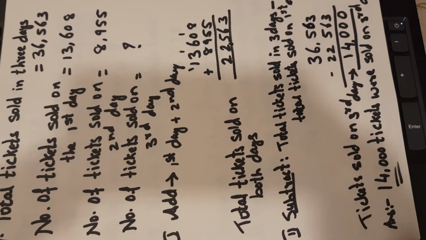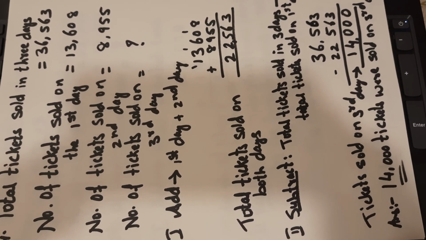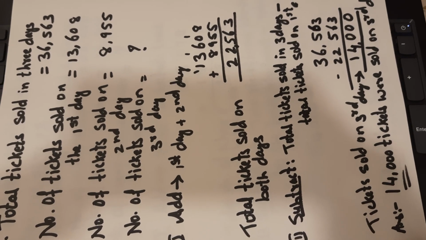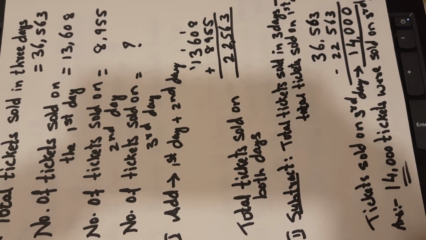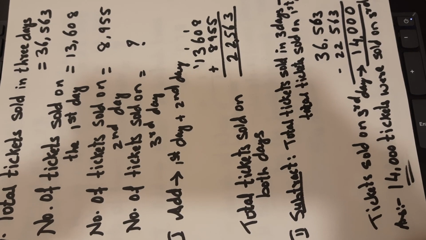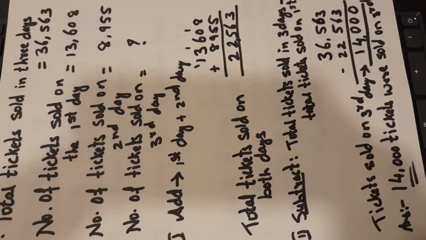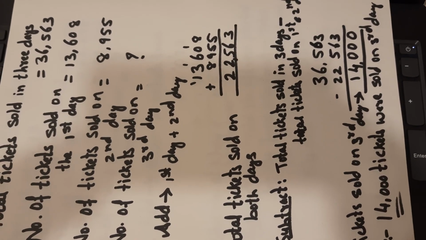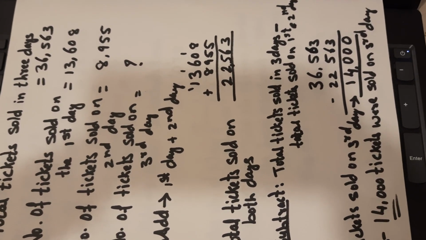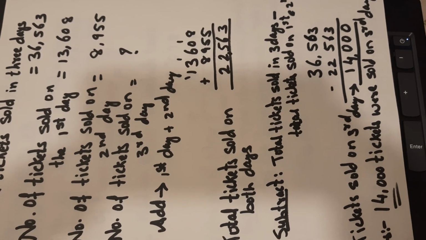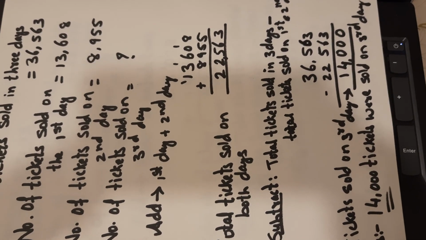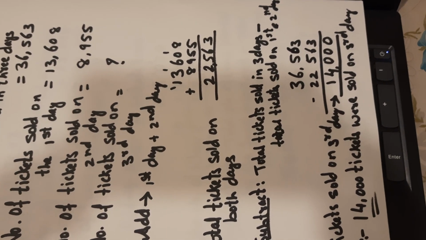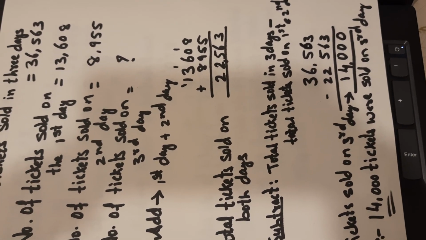First step, add first day and second day. So that is 13,608 plus 8,955. On adding, we get 22,563. Now this you are going to subtract from the total number of tickets that were sold for all the 3 days. So total tickets sold in 3 days minus total tickets sold on first and second day.